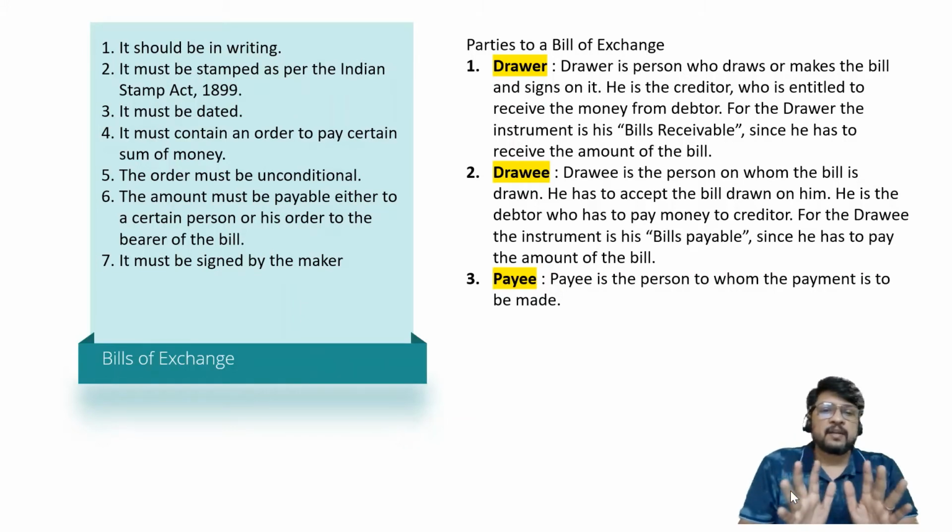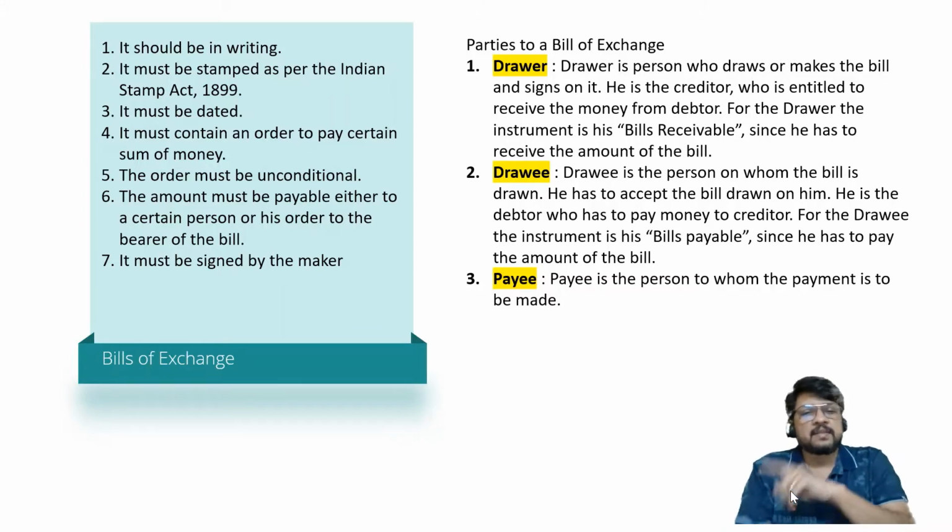Y is not interested in seeing who is handing over the bill. He is not interested in checking whether it is Mr. X or Mr. Z, because the bill was already mentioning either pay me or my order. So the moment Z is presenting the bill, Y will assume that X has given the order to make the payment to Z. So he will make payment to Z.